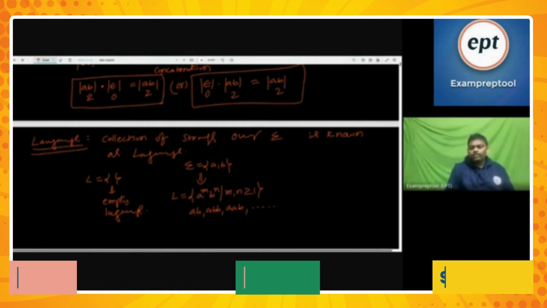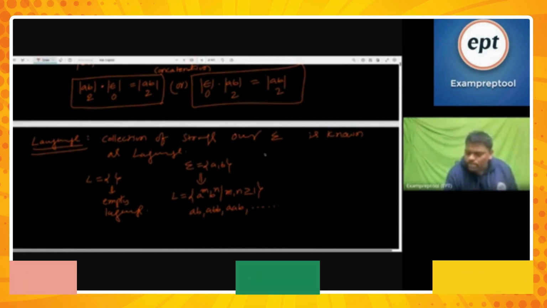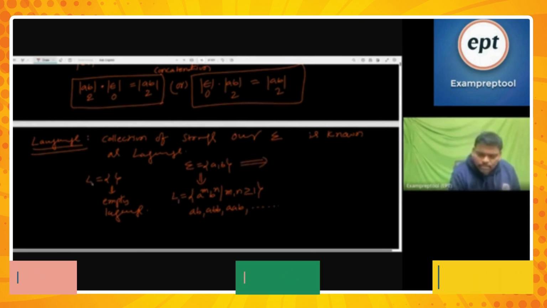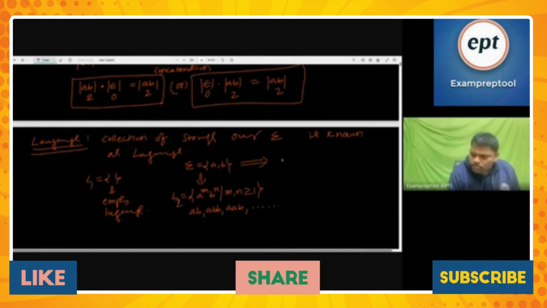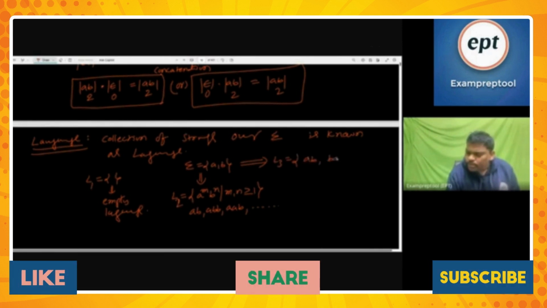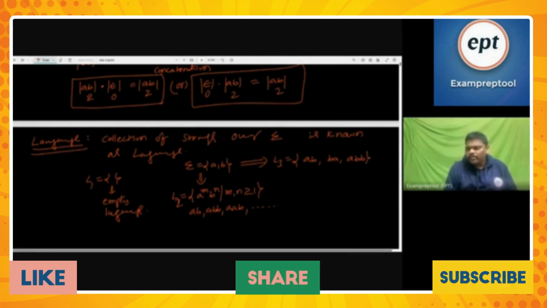A language may be empty, and a language may be infinite. See, no ending. A collection of strings over sigma is known as a language. Next, what about this? Listen, everyone. Sigma is this one, and it has a language. Assume this is L1, this is L2, and this is L3. In L3, ab is one string, ba is one string, and aab is one string. L3 is a finite language.